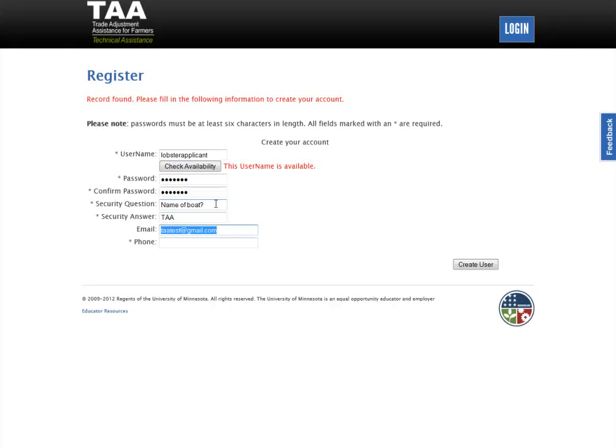And then we're going to ask that you put in your email and your phone number. And this is so that we can get in contact with you if we need to. The email in particular is a really good one to have in there, because if you lose your username or your password, we're going to need that so that we can give you a reset password, or we can send you your username. So please update it here. And then update your phone number.